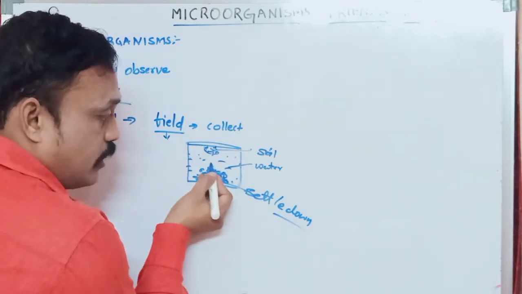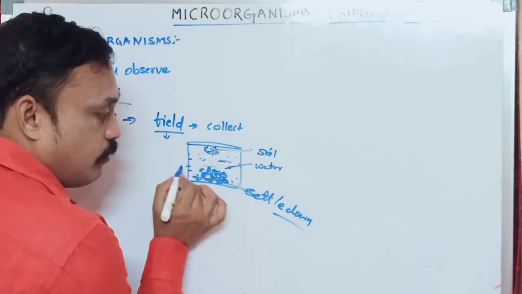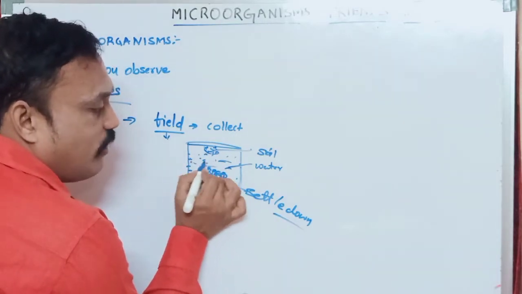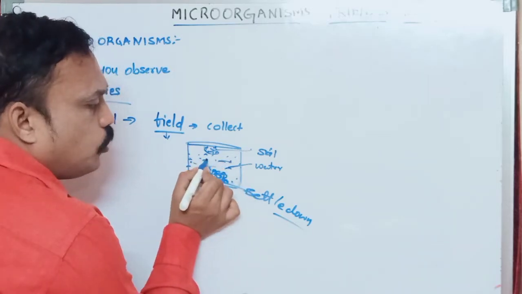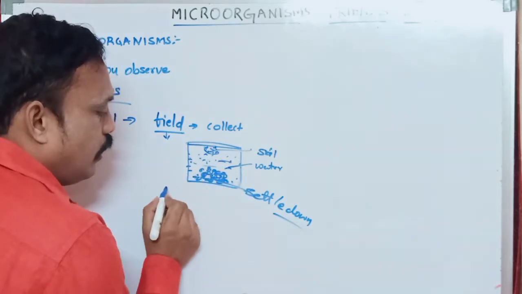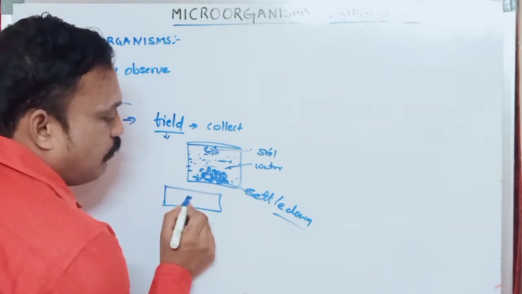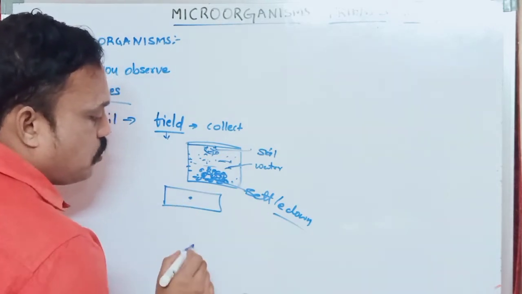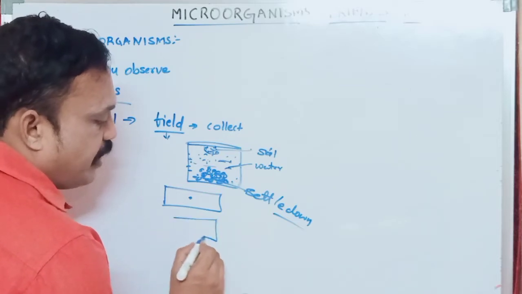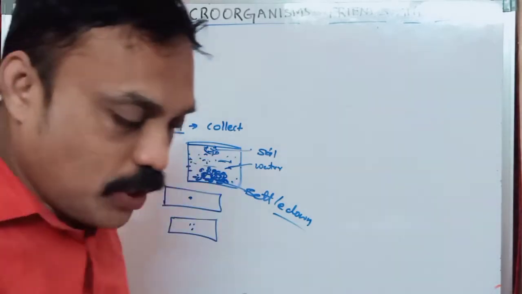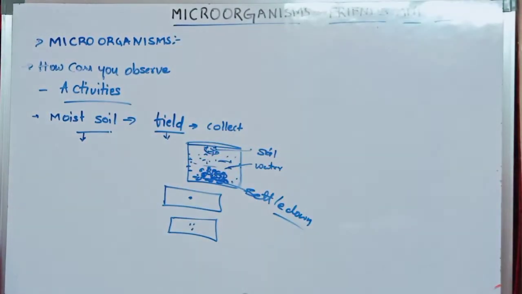Why? Because it turns into a light soil color. Take one or two drops of that water on a slide, and cover it with a cover slip. Keep it under the microscope. We will observe different types of microorganisms, which are movable objects. Those movable objects are microorganisms. This is a very simple experiment. In this experiment, what do we have to do?